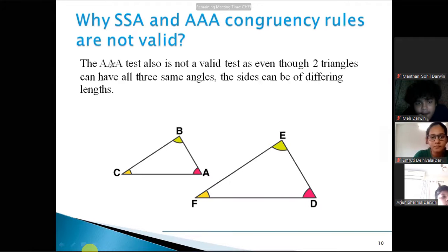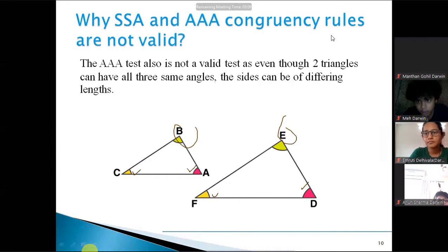So AAA is also not a valid test, as two triangles can have the same angles. You can see here the angle C is equal to angle F, angle A is equal to angle D, angle B is equal to angle E, but the sides are not equal. So as the sides are not equal, they will not be congruent to one another. You will learn in class 10th that they are similar to one another, but they are not congruent.